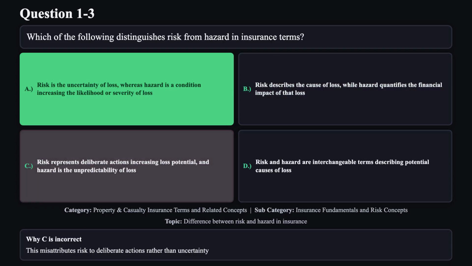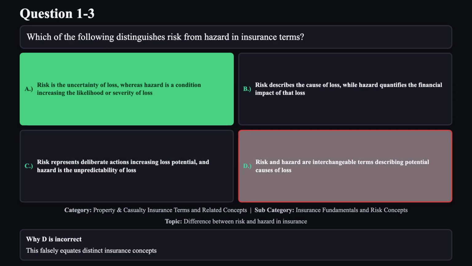Reason C is not correct. This misattributes risk to deliberate actions rather than uncertainty. Reason D is not correct. This falsely equates distinct insurance concepts.